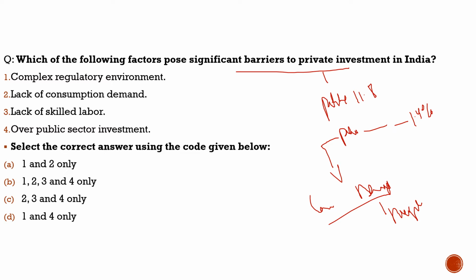With respect to this, what the government has tried to achieve, you would have seen from the budget itself. In the budget, you saw how tax rebates were given: if you are earning up to 12 lakh, then you will be given tax rebates. The reason was that people will have more money in hand, and it would lead to consumption demand, and finally it would lead to private investment.